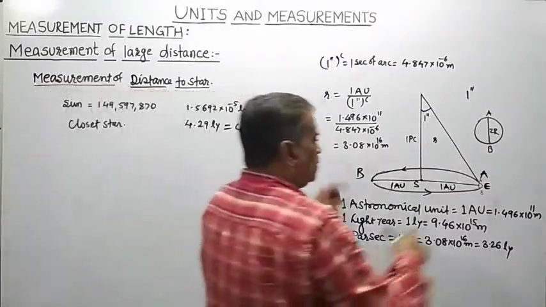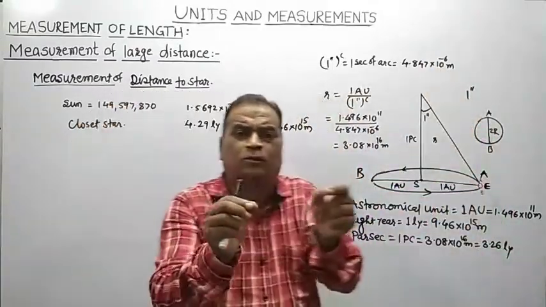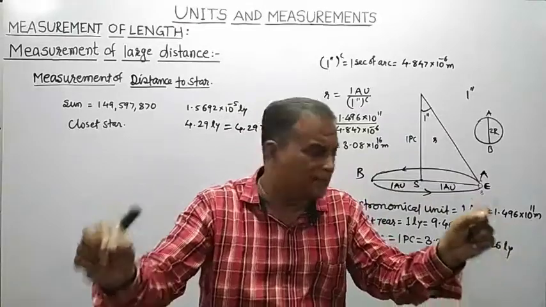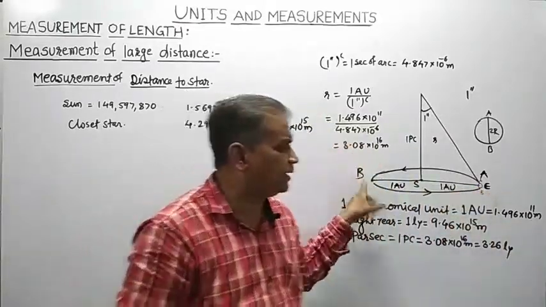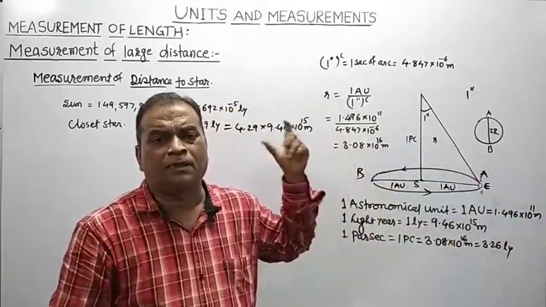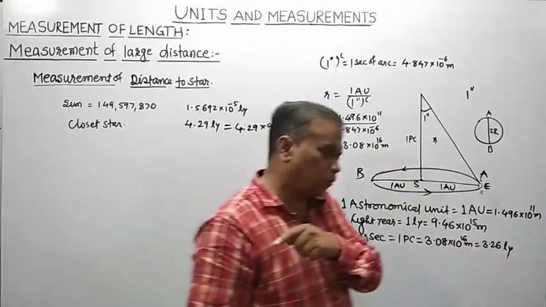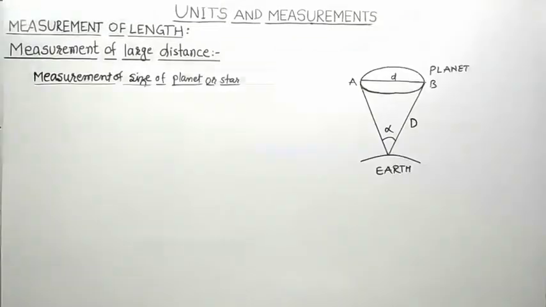So if parallax is measured with two farthest points which are 2 astronomical units apart, lying on diametrically opposite points of the circular orbit of Earth round the Sun, then only can you measure that parallax correctly, or measure the distance of the star from the Earth and get a correct value.